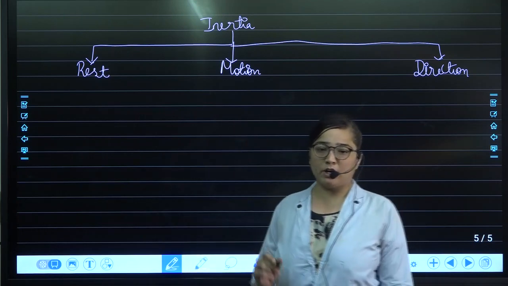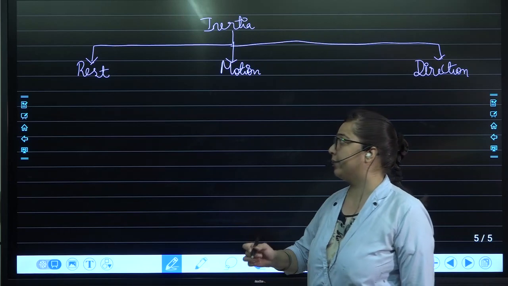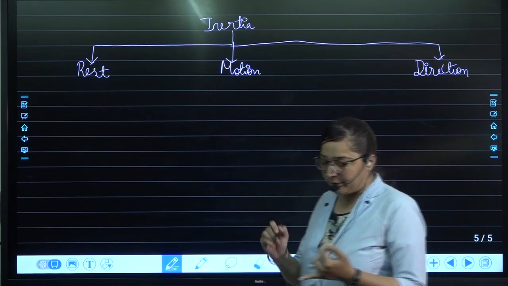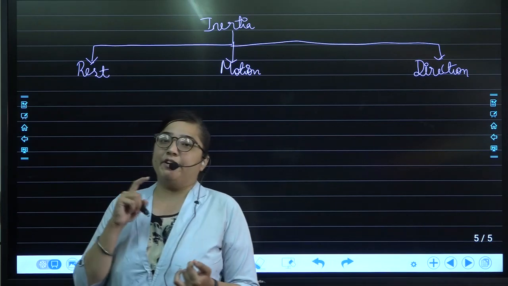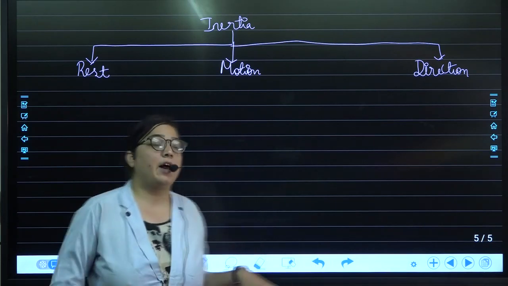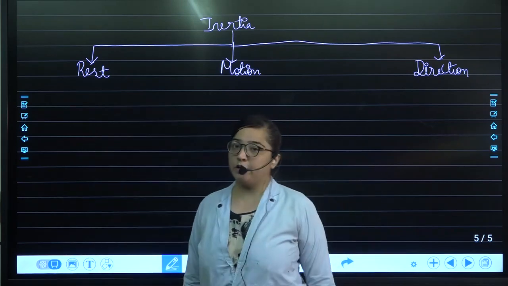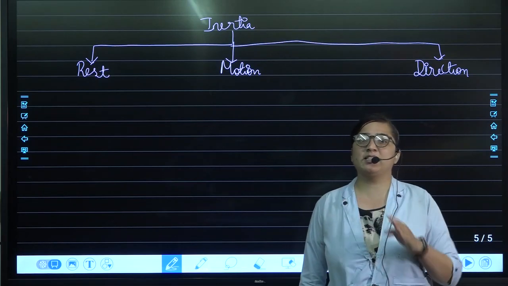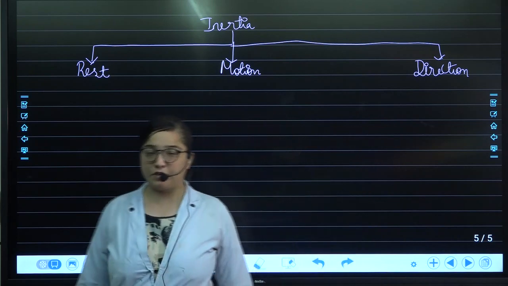Coming to the important concept of inertia, inertia means it is the tendency of any particular object to resist the change in its state of motion. It will try to maintain its state of motion. If it is at rest, it will try to be at rest. If it is in motion, it will try to be in motion. If it is in a particular direction, then it will try to resist the change in that direction. So these are the three types of inertia.